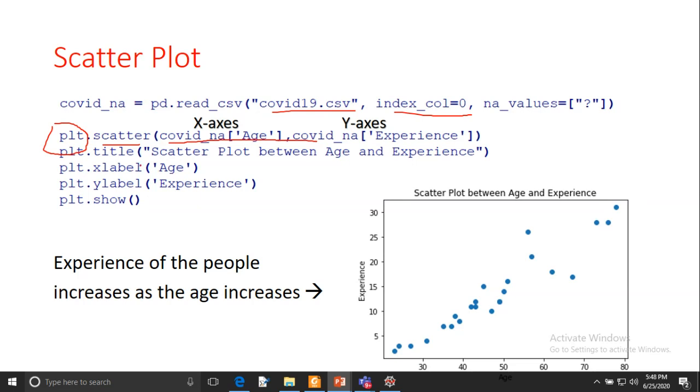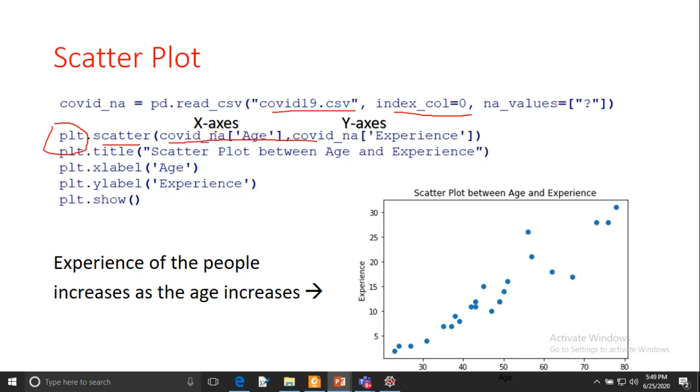And then you have to set the title of this plot. The name of the plot is scatter plot between age and experience. And then you have to set age and experience for the x label and y label. After setting the title, x label and y label, you have to call the show function, which is a matplotlib function, plt.show. And when you run the complete code in Spyder, it will show this scatter plot between age and experience.